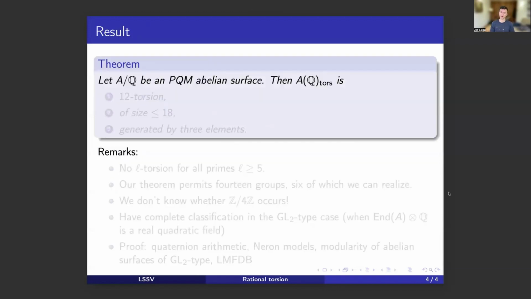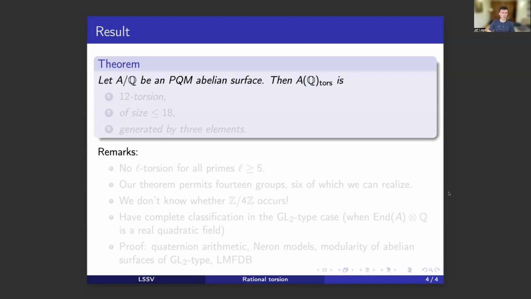And so this is our object of interest, and our main theorem constrains the torsion subgroup of such a PQM surface. So here is one way of stating it. And again, for more details and a more detailed explanation, I refer to the paper. Then, so here's the theorem. Suppose A over Q is a PQM abelian surface.